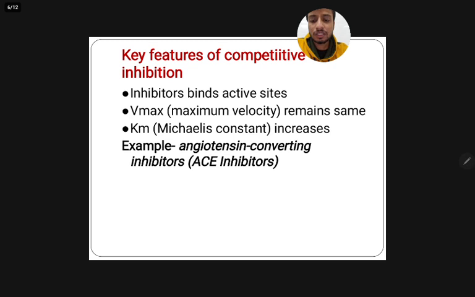Key features of competitive inhibition. First, in competitive inhibition, the inhibitor binds specifically to the active site of the enzyme, directly blocking substrate binding. Second, the maximum velocity of the reaction, or Vmax, remains the same because if a sufficiently high concentration of substrate is present, it can displace the inhibitor and achieve the original maximum rate. However, the apparent Km, which is the Michaelis constant and reflects the affinity of the enzyme for the substrate, increases, indicating that a higher substrate concentration is needed to reach half of the Vmax. An example is ACE inhibitors.